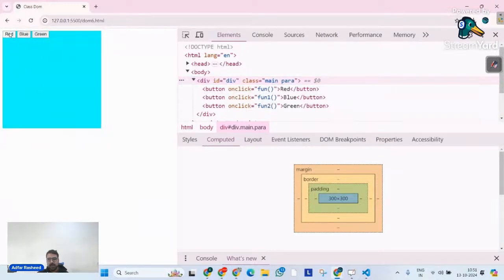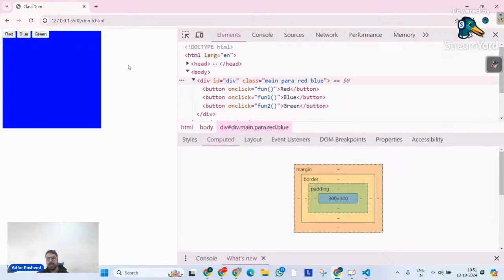So now let me click on red. As soon as I click on red, you can clearly see red class got added. As soon as I click on blue, you can clearly see blue class got added. And as soon as I click on green, you can clearly see green class got added. So we found a way that if there is any element, we can dynamically add a class to that particular element as well. And how many we want, it's completely up to us.